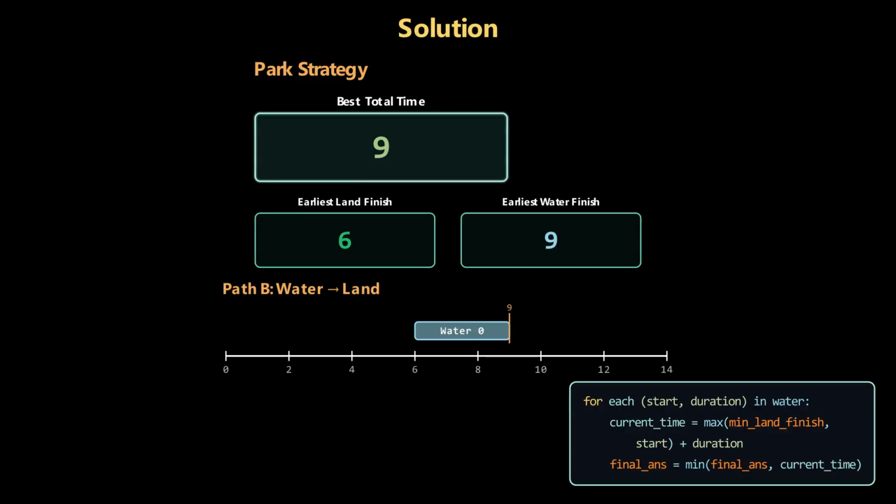Next, we check the reverse journey, water then land. We take our best water finish time of 9 and pair it with both land rides. Because both land rides open before time 9, we are forced to start them at 9. Land 0 finishes at 13, and land 1 finishes at 10. Neither of these beats our existing record of 9, so our best total time stays 9.